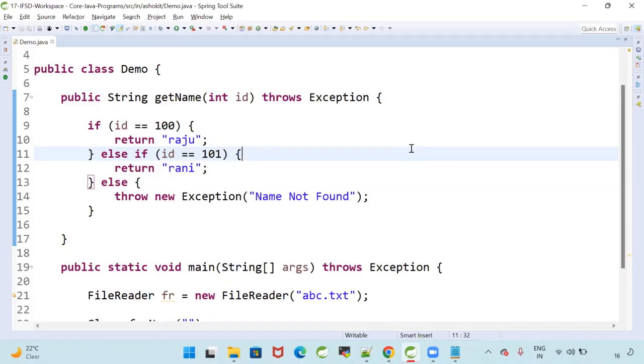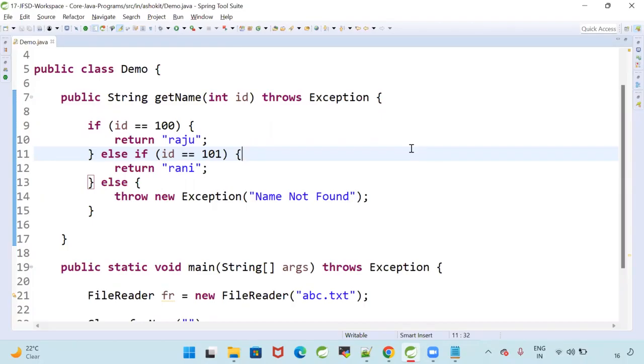Simple example, man. Doctors will be available in the hospital. If you have some damage to your hand, if there is a wound on your hand, then they will give the treatment. If your hand is completely damaged, then they will cut your hand. So two types of treatments will be there, right? If there is some problem with your finger, they will do the treatment. If your hand is completely damaged, they will cut that hand. So sometimes they do the treatment, sometimes they do the cutting, based on the situation.